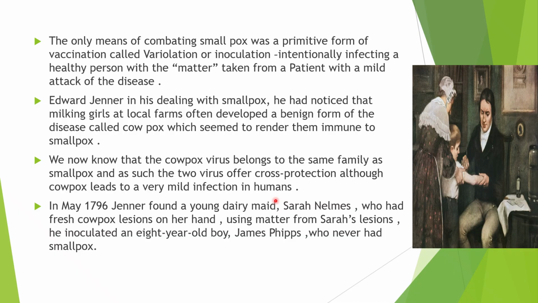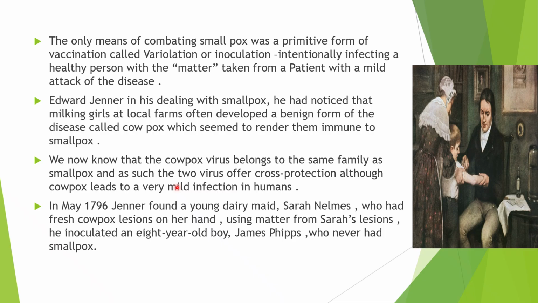Why was this happening? Because the cowpox virus and smallpox virus belong to the same family, Poxviridae. The milking girls who had already got cowpox were immune to the virus, and this offered cross protection against smallpox. But during that time, people did not know that the cowpox virus and smallpox virus belong to the same family. Still, they used to follow the procedure to overcome smallpox.